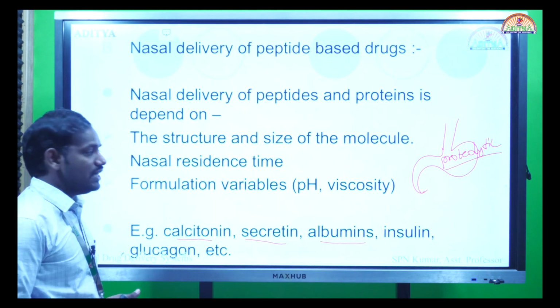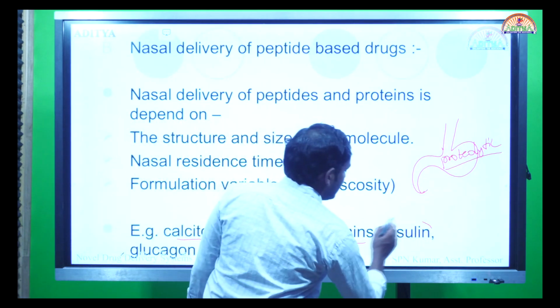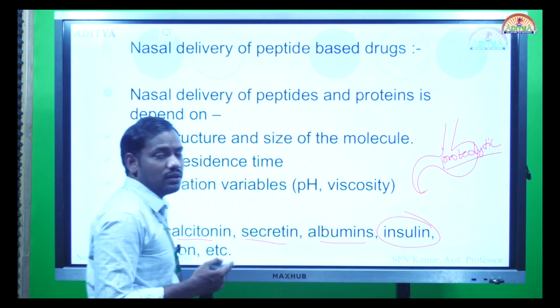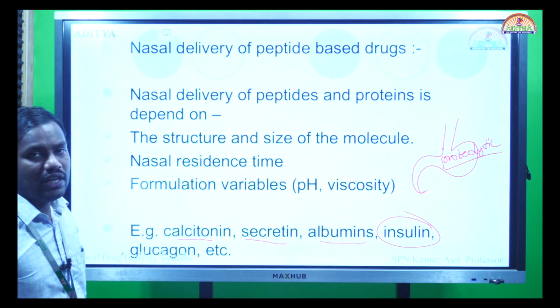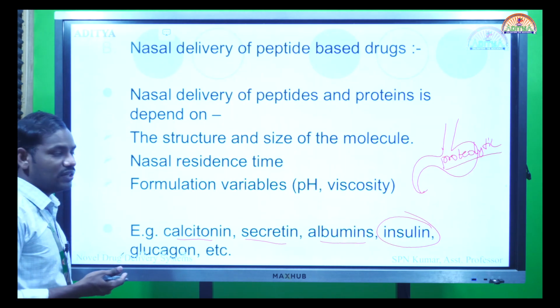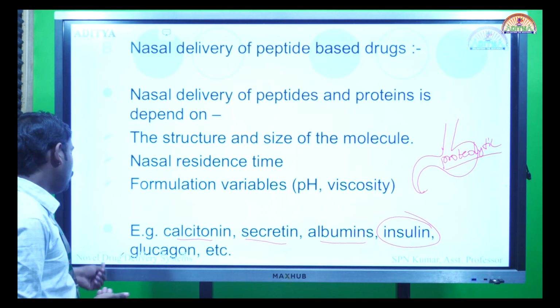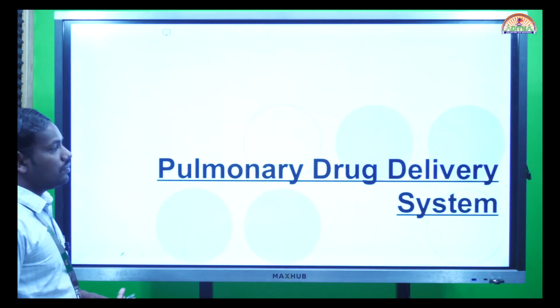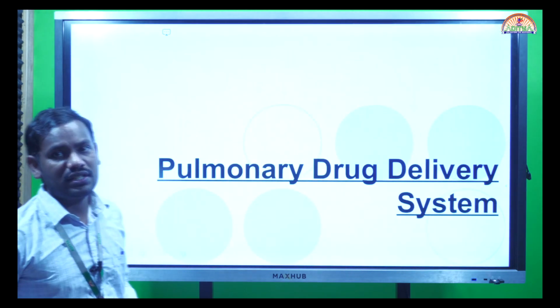All can be delivered. Insulin for diabetic patients is always given by parenteral route, but now there is research to deliver insulin through the nose, such that the patient feels comfortable taking the drug without any pain throughout his life. With that we conclude what the nasal drug delivery system is.